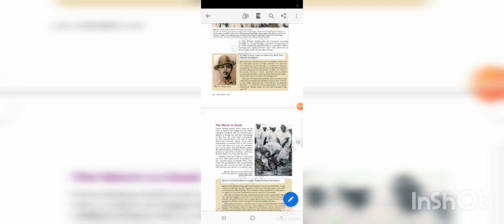Clear? It is written in your book as 240 miles. It is 375 kilometers in a time stretch of 24 days. Now he reached Dandi on April 6th and violated the salt law by making salt. How did he violate it? As you can see in the picture, Gandhiji is picking up the salt. Firstly he made the salt, and by picking it up in his hands he broke the salt law. Clear? This was the beginning of the civil disobedience movement.